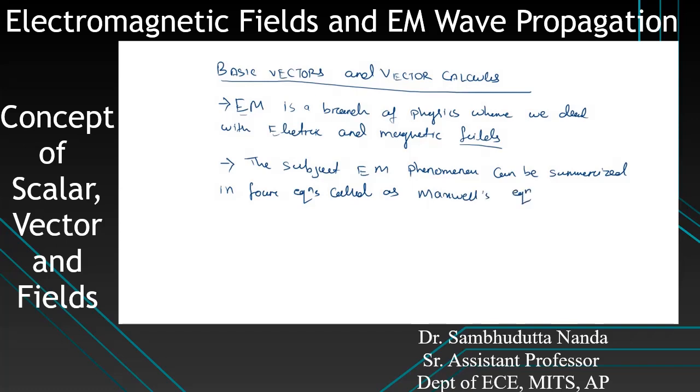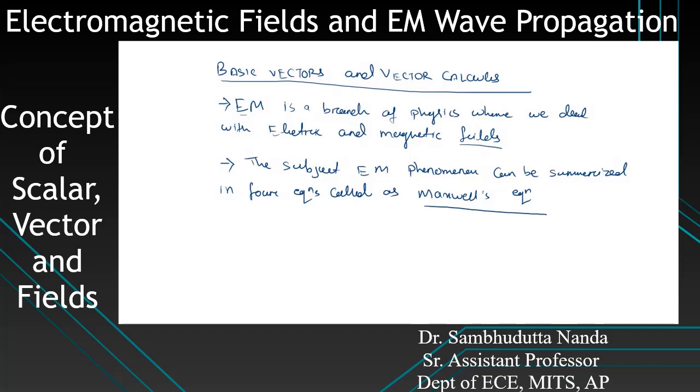We need to know about Maxwell's equations. In subsequent classes I will discuss what Maxwell's equations are and how they are derived. Basically, Maxwell's equations are a collection of four different equations. What Maxwell did is he took four basic physics concepts: Faraday's law, Ampere's law, and Gauss's law. He took the equations and made four sets of equations. From there they are called Maxwell's equations.